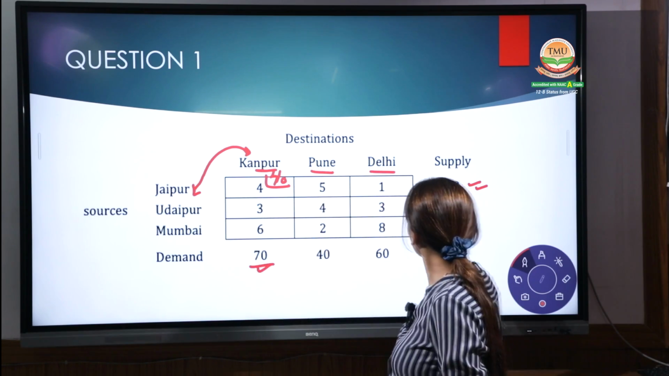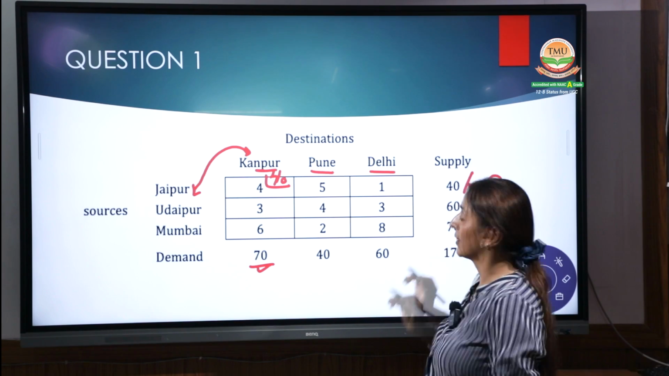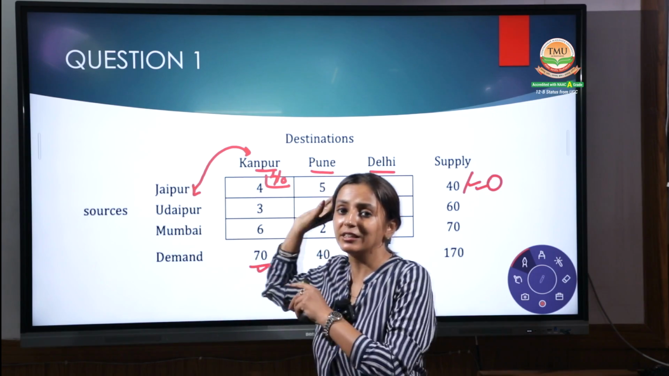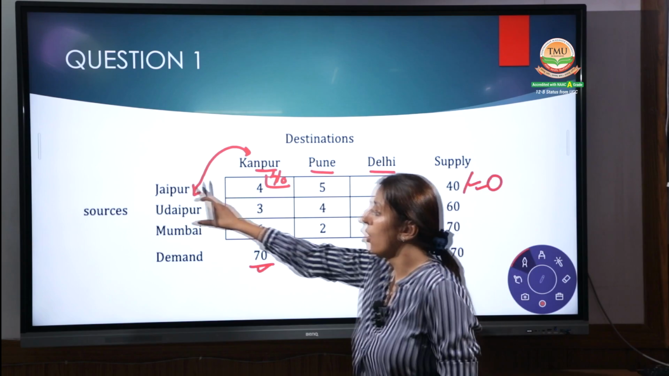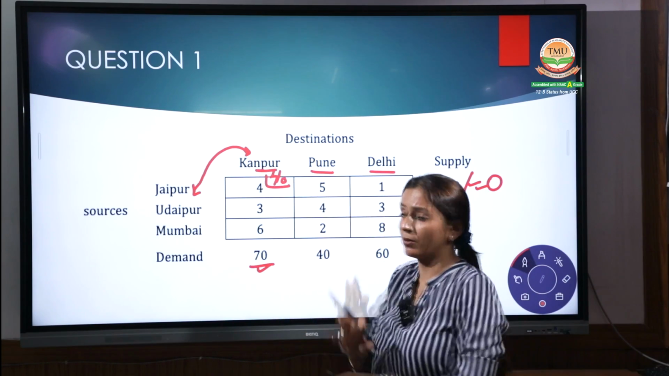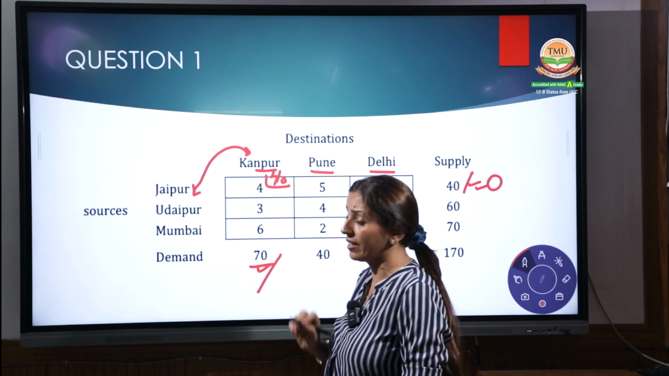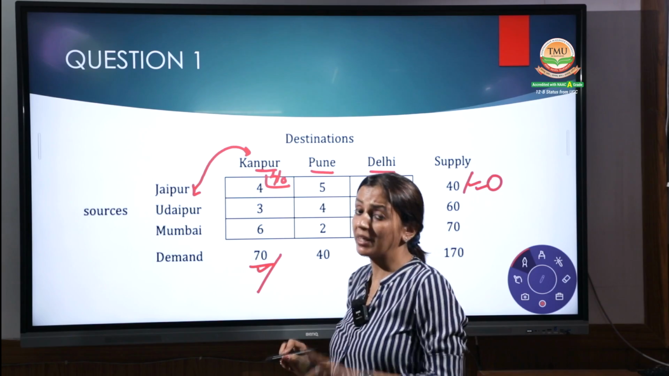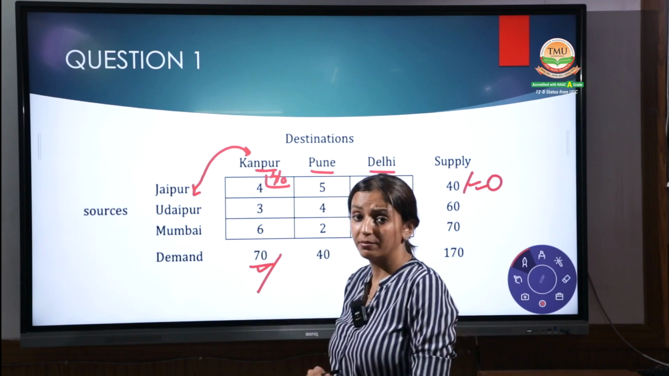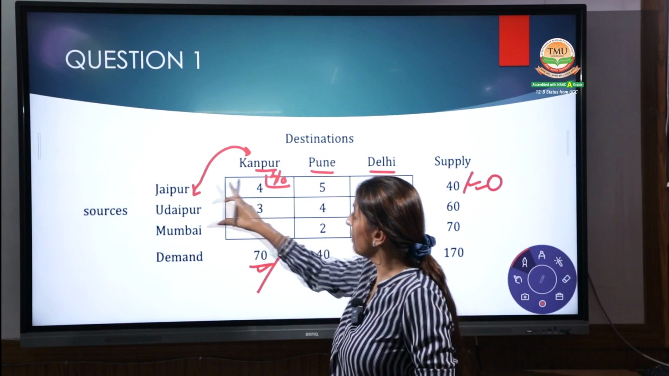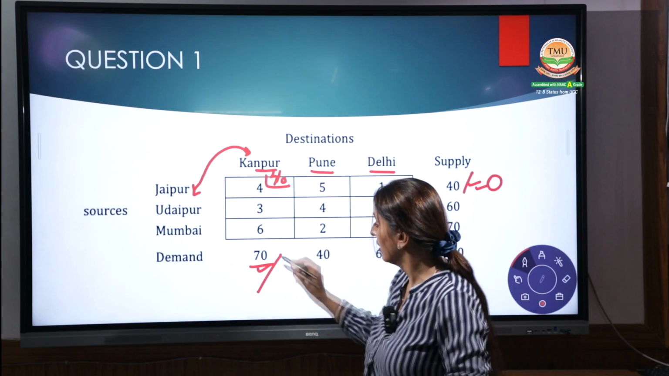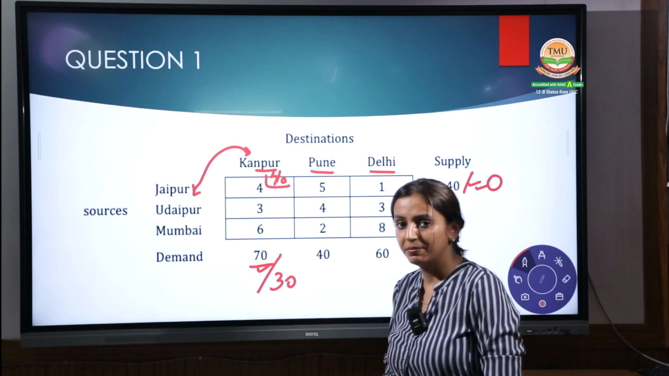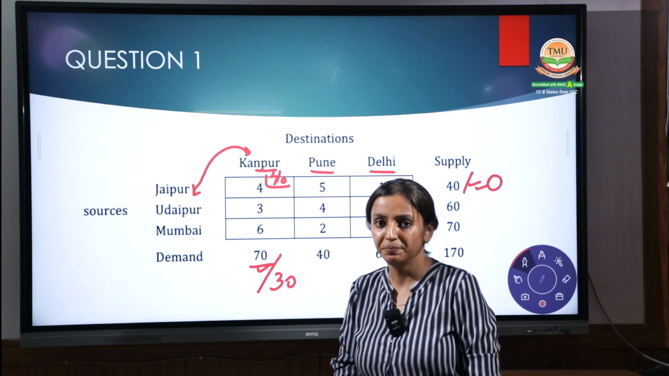Now, Jaipur has fulfilled its quantity. That means all the supply capacity of the Jaipur origin is 0. Make it 0, because we have given all the goods from Jaipur to Kanpur. And Kanpur still requires 70. Out of 70, 40 has reached from Jaipur. How much is pending? 70 minus 40 is 30. Write down 30 over here. Fine. This is step 1.